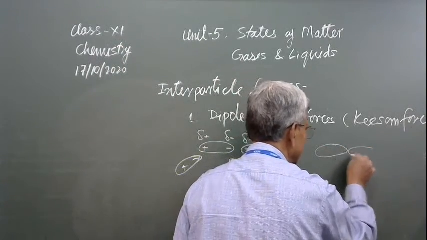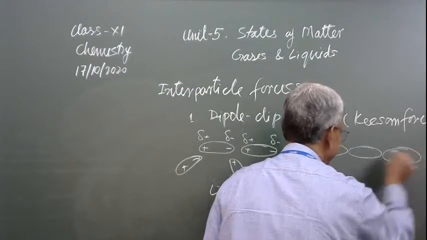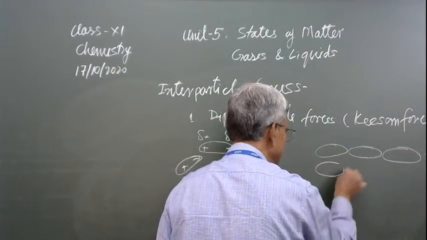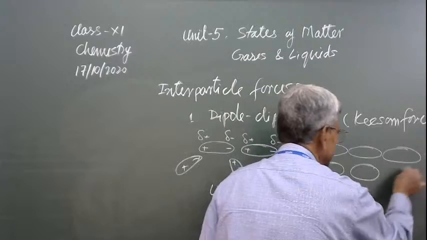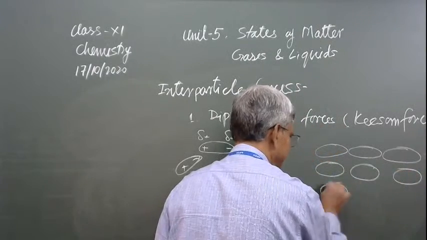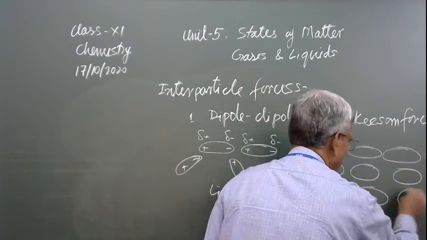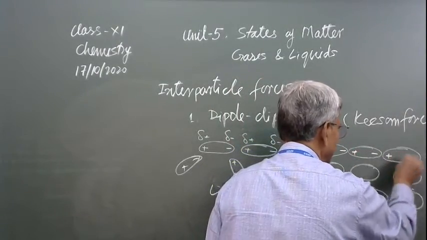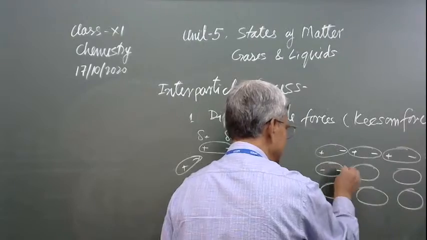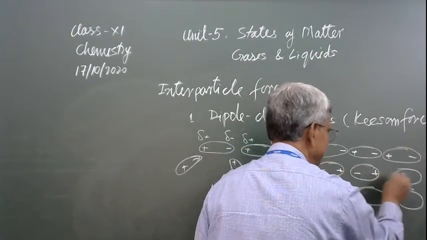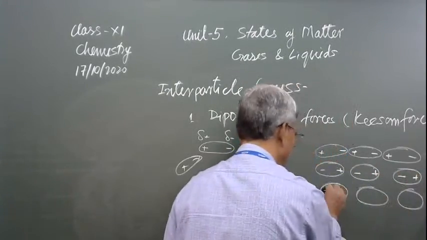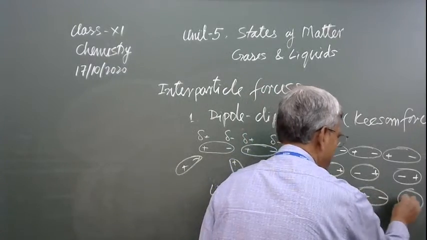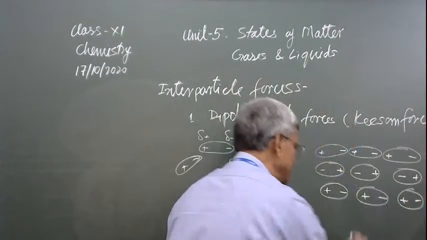Here it is like this. This type of arrangement is seen in solid state. Here is positive, negative, positive, negative, positive here, and here is this type of arrangement. This type of arrangement is in solid state.